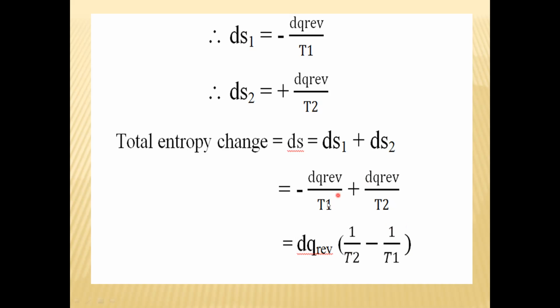Which is the positive quantity? 1 upon T2. So we write the positive quantity first, that is 1 upon T2, and then the negative quantity, that is 1 upon T2 minus 1 upon T1.